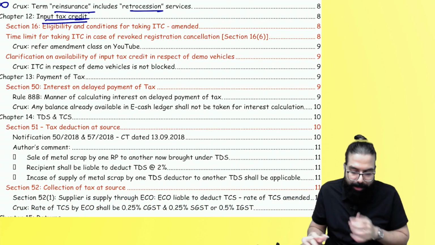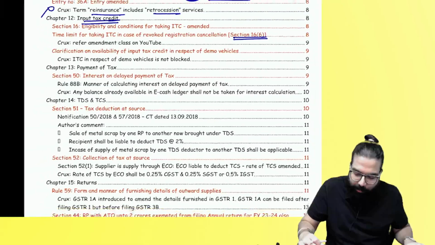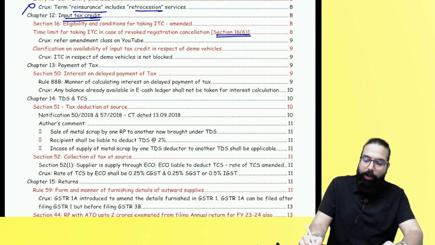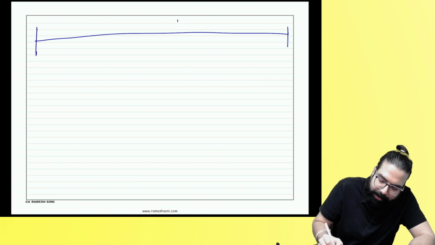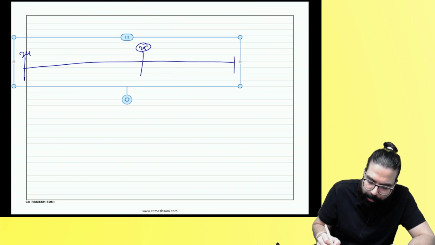In the input tax credit chapter, they have inserted one section, number 16(6). Sir, what is section 16(6) which they have inserted in the input tax credit chapter? Let me quickly tell it to you. For an example, this is the year 2024-25. Everyone listen carefully. Section 16(6) has been inserted. What does section 16(6) say?